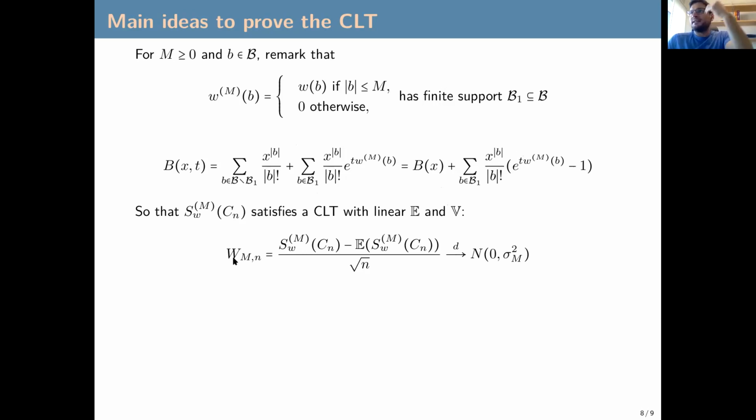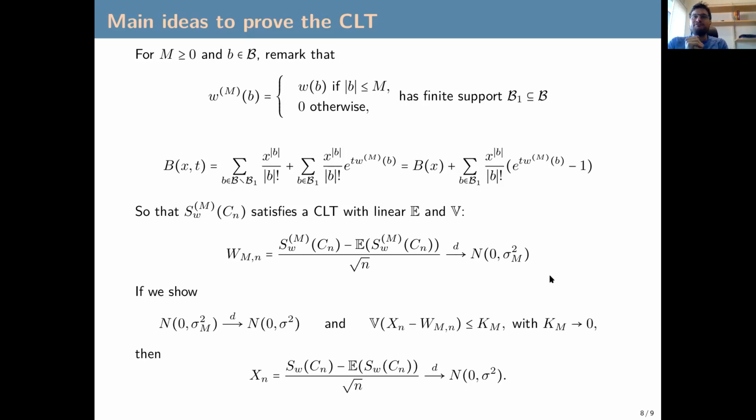And by a very similar argument to the one I showed you in the linear case, we know that the truncated block statistic, associated with the truncated weight function, satisfies a central limit theorem with linear expectation and variance.